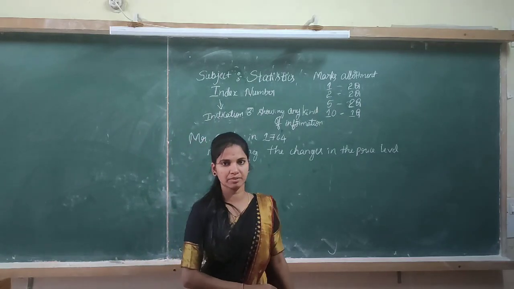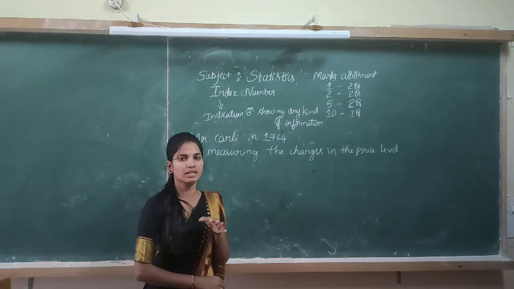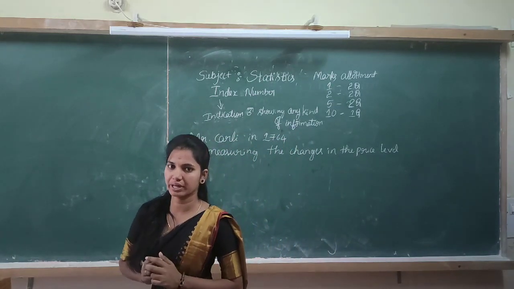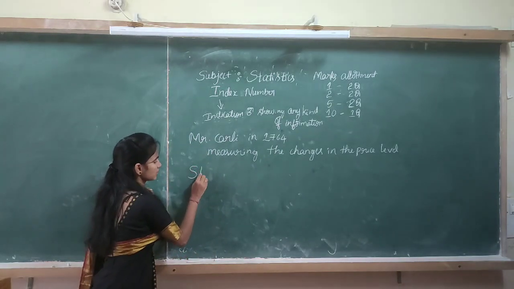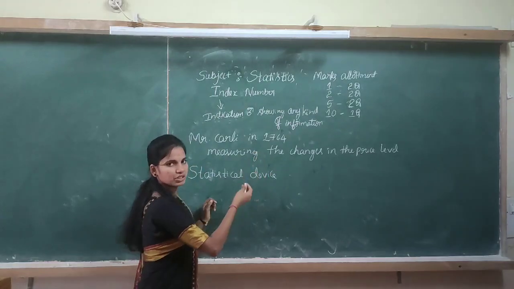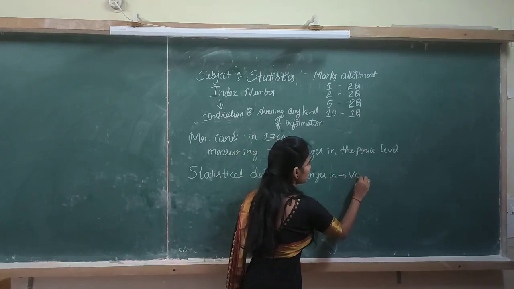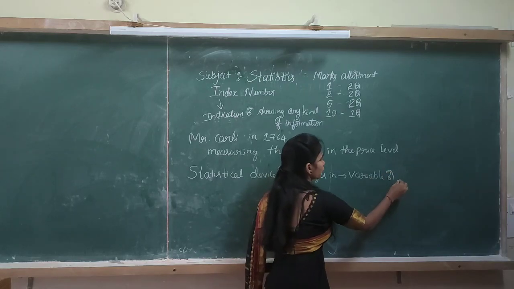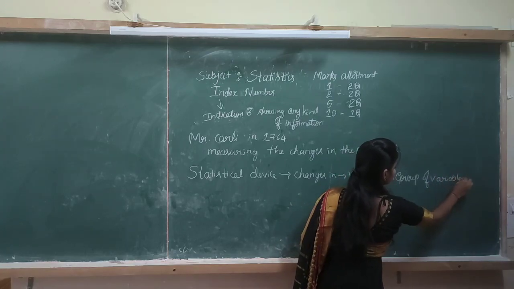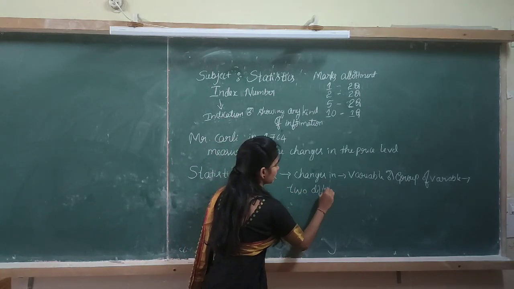Then what is index number? Index number is a statistical device which is used to measure the changes in the level of phenomena, that is variables or group of variables, over 2 different situations or 2 different years.